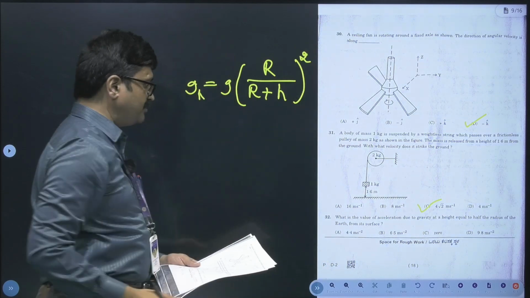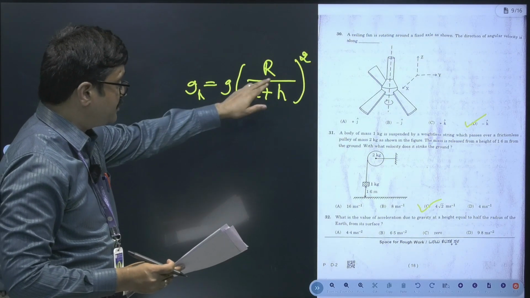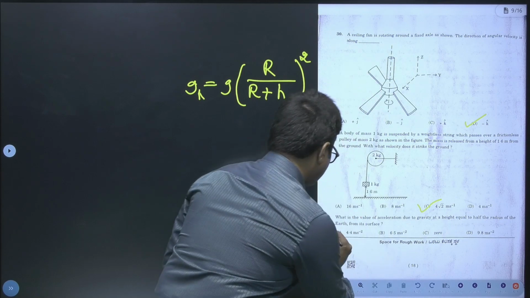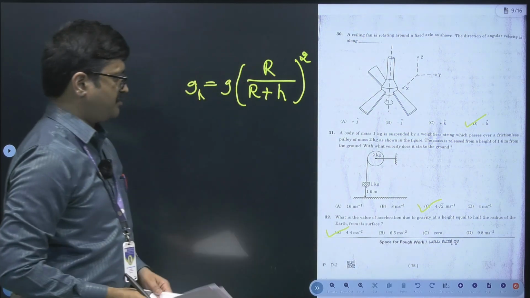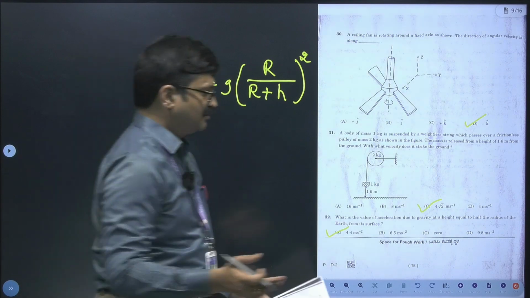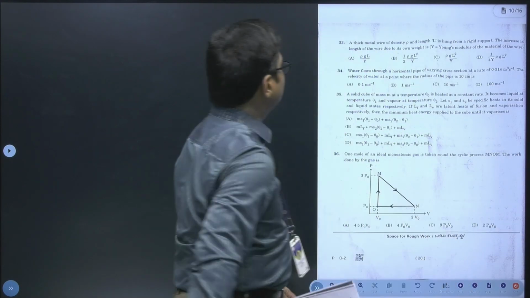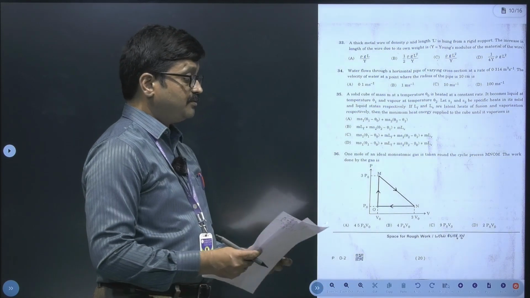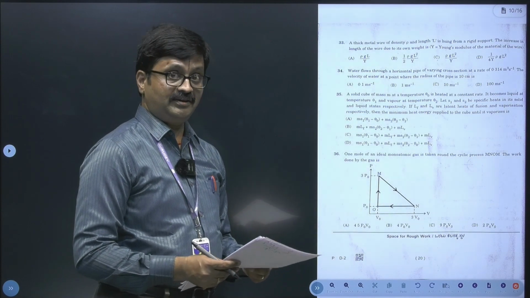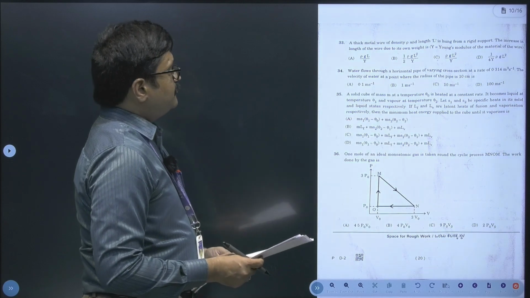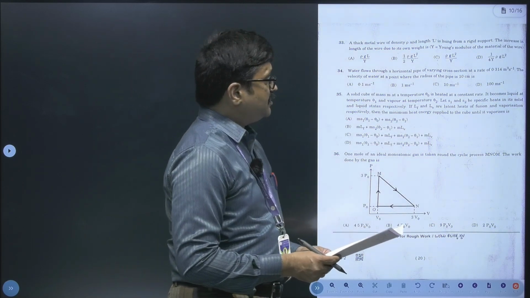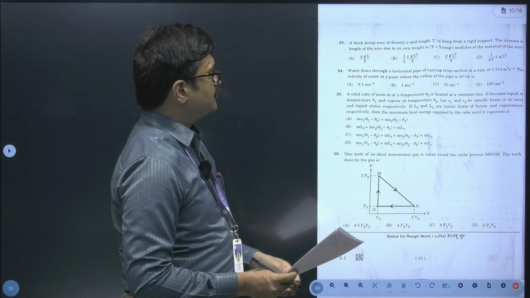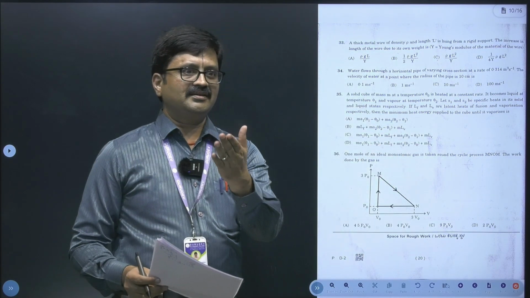So if you simplify this by substituting h equal to R by 2, then you will get the answer as 4.4 meter per second square. So this is the answer, my dear friends. Okay. Now let's go to the next question. 33rd question. Now this is based on the chapter mechanical properties of solids. Okay. A thick metal wire of density rho, length L, is hung from a rigid support. Okay. The increase in the length of the wire due to its own weight, it's a standard theory type question.